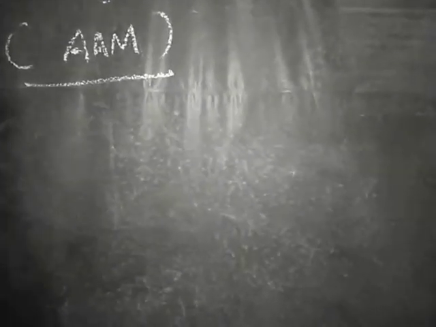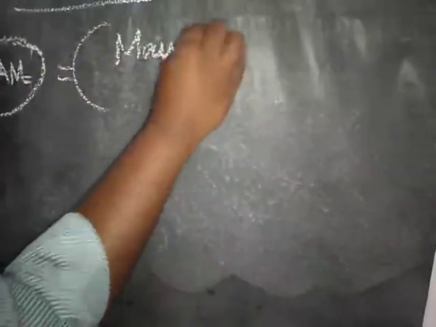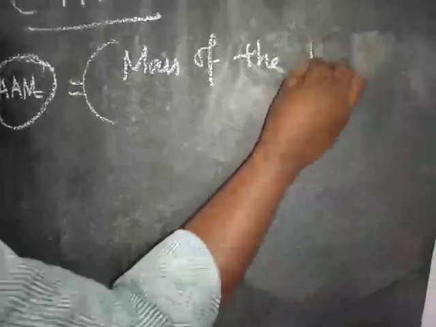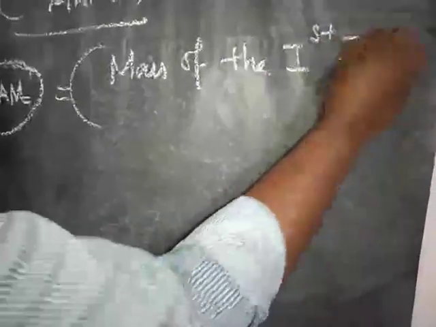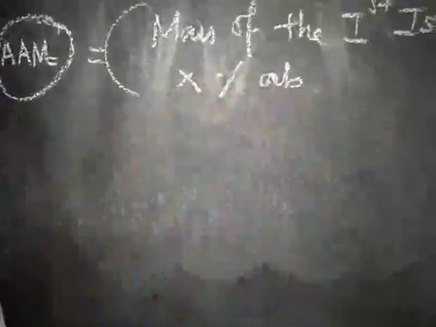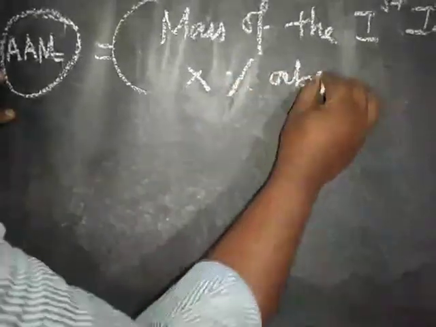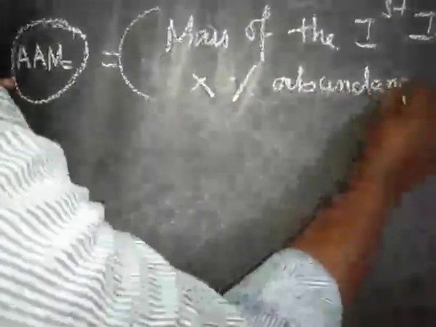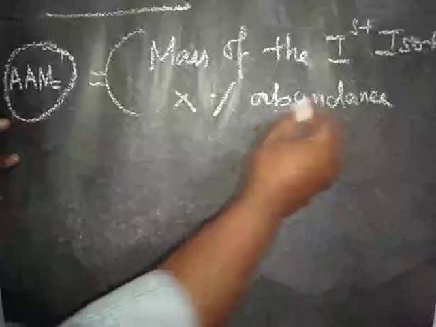So what is the formula for average atomic mass? AAM equals the mass of the first isotope into the percentage abundance of the first isotope.